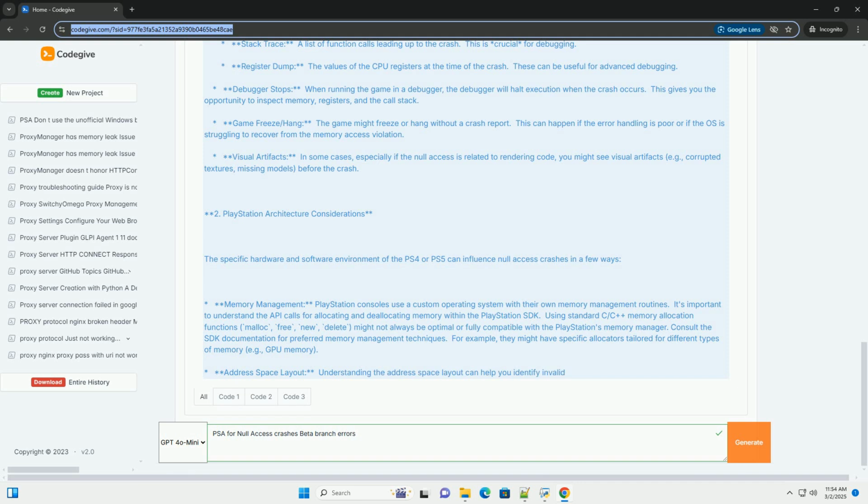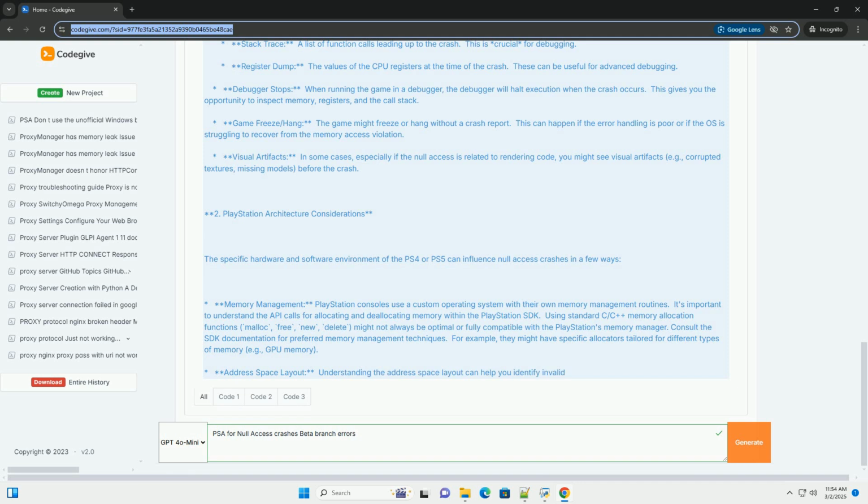Logical errors: a complex chain of operations leads to a function returning null, or nullptr in C++, unexpectedly, and the caller doesn't check for it before trying to use the returned pointer. Concurrency issues: in multi-threaded code, one thread might free memory that another thread is still using, resulting in a null access crash when the second thread tries to use the dangling pointer.